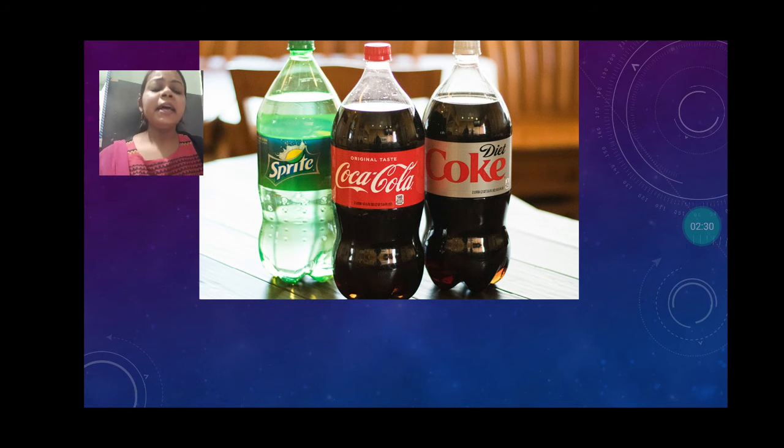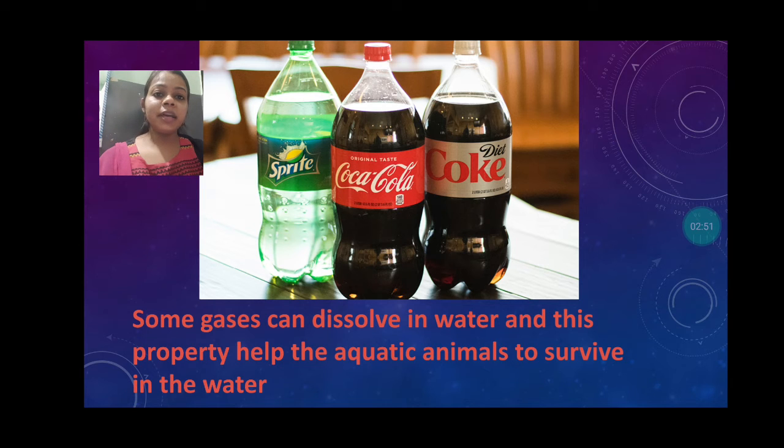What does it mean? It means some gases can be dissolved in the water, like ammonia, carbon dioxide and oxygen. So these are the gases which are dissolved into the water. So this is the example of a mixture of a gas and a liquid. This property helps aquatic animals survive in the river, pond and sea.